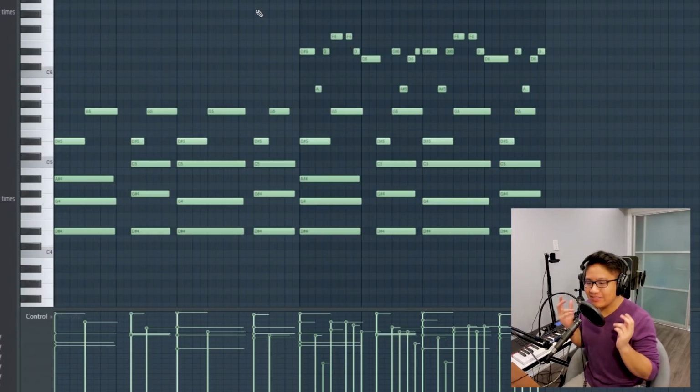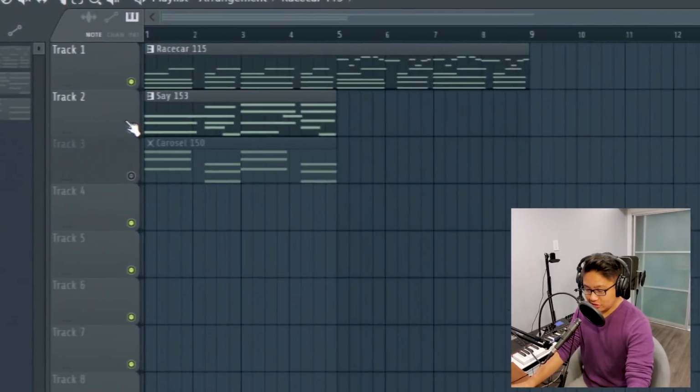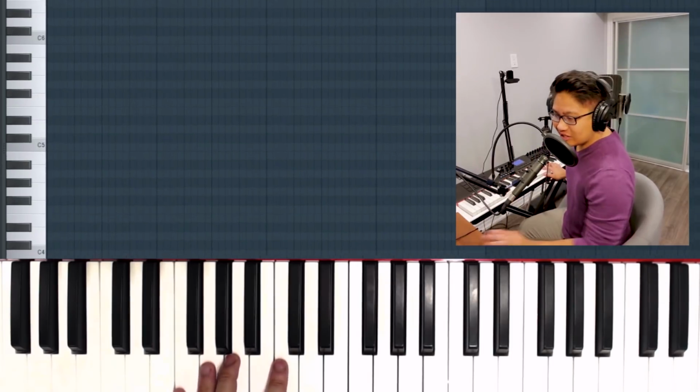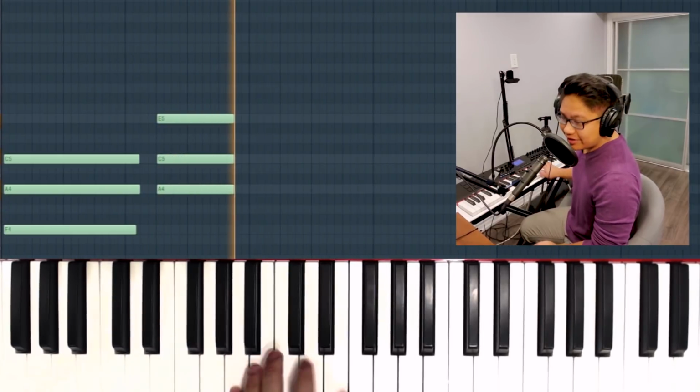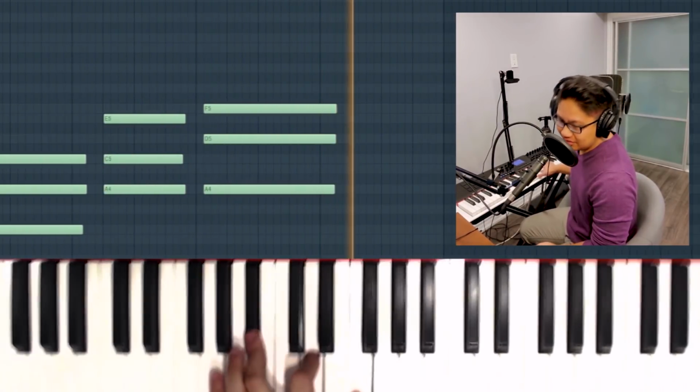I think that's what really gives it its pop appeal. And you're going to be seeing similar things with the other songs. Let's go over to Sayonara. For Sayonara, we start with an F major, A minor, D minor, B flat major.